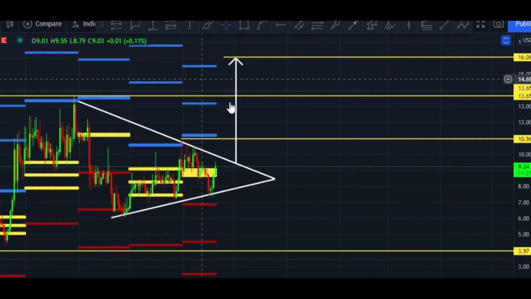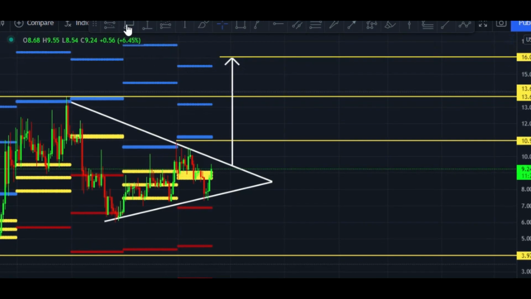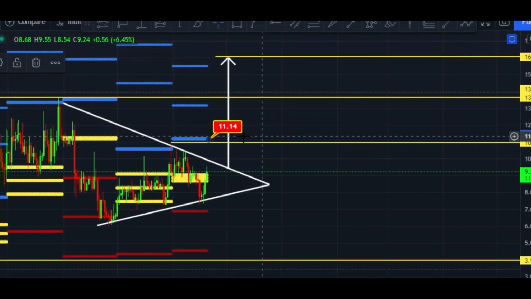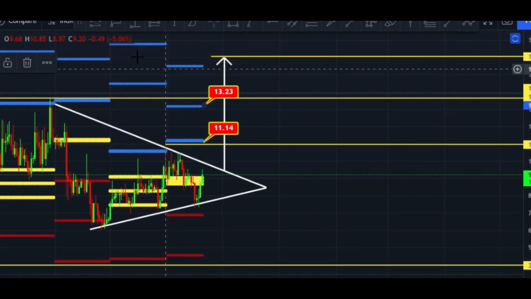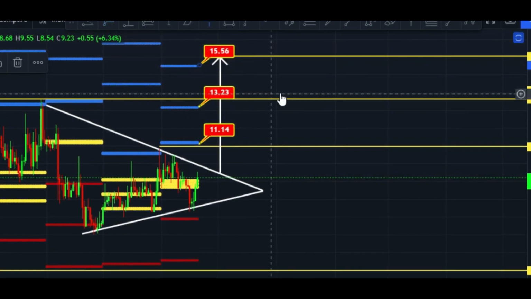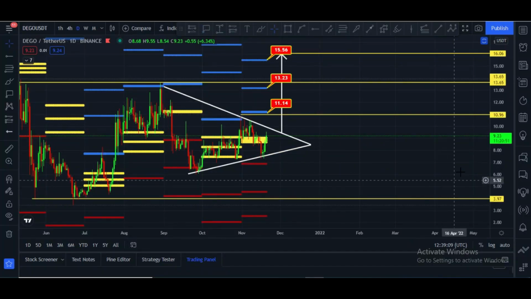After that, these blue lines are major targets. These are monthly CPR targets. First CPR target is $11.14. Second CPR target is $13.23, and third monthly CPR target is $15.56.